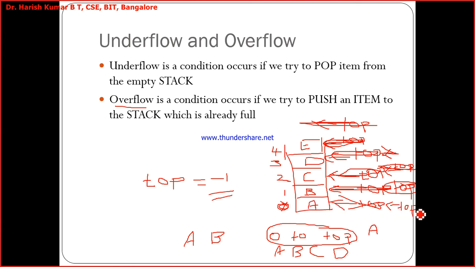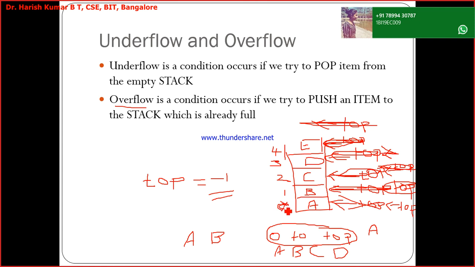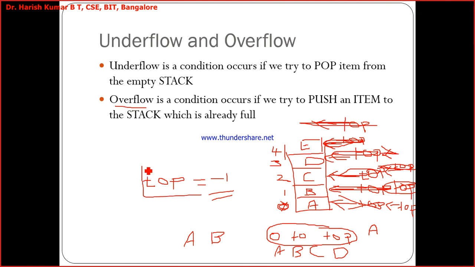Decrement top. What is the value of top right now? 0. Top is 0. If I decrement it by one more, how much will it become? Minus 1. So top will become minus 1. Now if top is minus 1, what does it mean? It is underflow. Correct? Yes, sir.